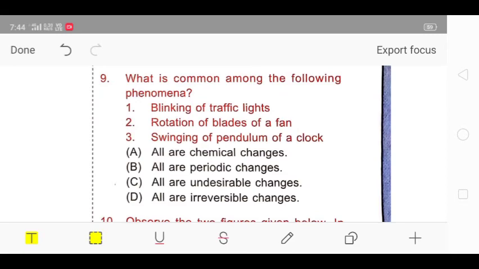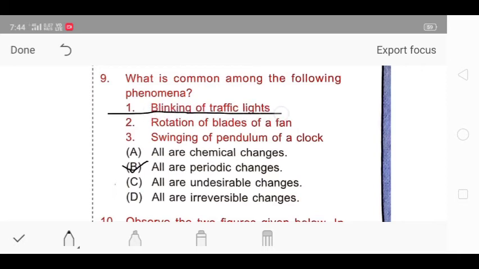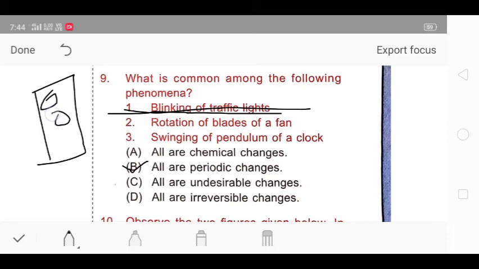Next is question number 9. What is common among the following phenomena? So the answer is option B, all are periodic changes. Now how all are periodic changes I will tell you. First is blinking of traffic lights. When we see a traffic light, red, yellow, green, the red light glows for some time.